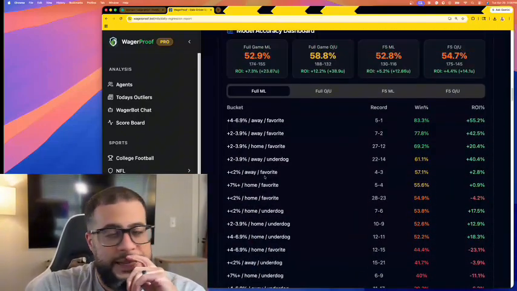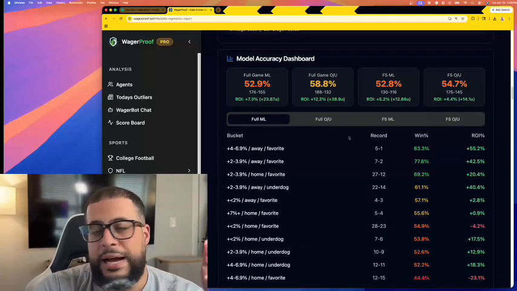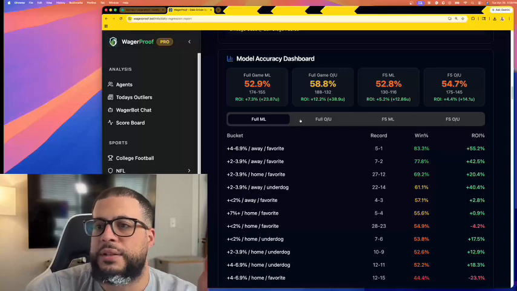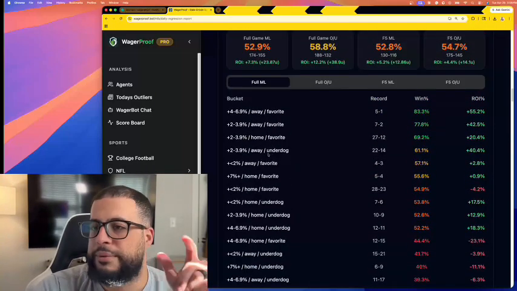So with that said, as always, the regression report, which is on the app now and on the webpage, always shows how the model's doing overall, regardless of the team, regardless of the day. It's just going to show you how the model's doing, front to back, always there, updates every morning.